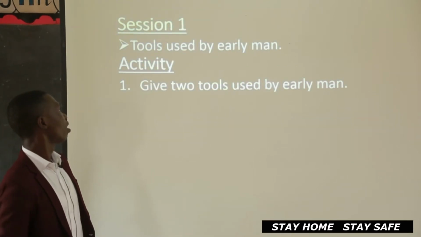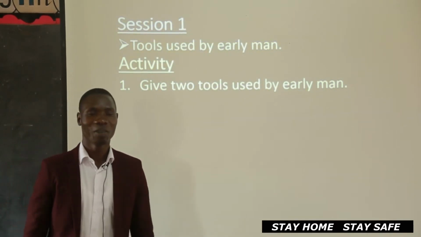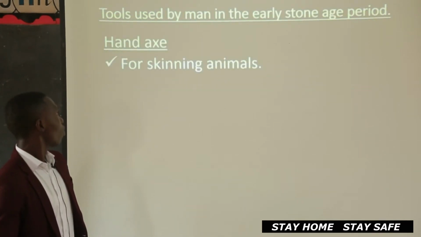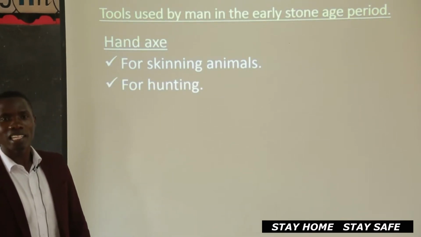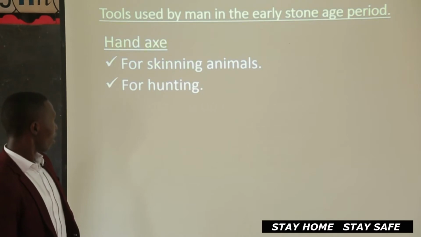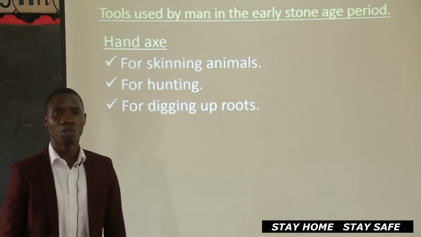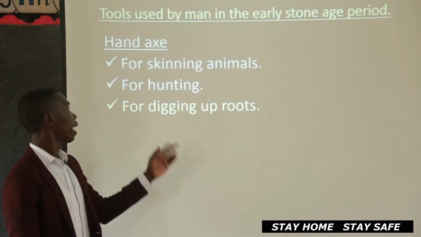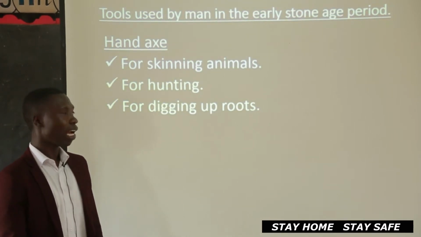Now, my friends, tools used by early man. Give 2 tools used by early man. What did your teachers say? Very good. Okay? Now let's see. One was called hand axe. Everybody? Hand axe. Now this hand axe was used for, one, skinning animals. Every time the early man got his animal or killed his animal, he would use that hand axe for skinning, for removing the skin. Are we there?